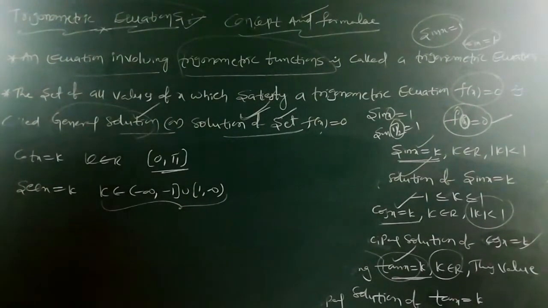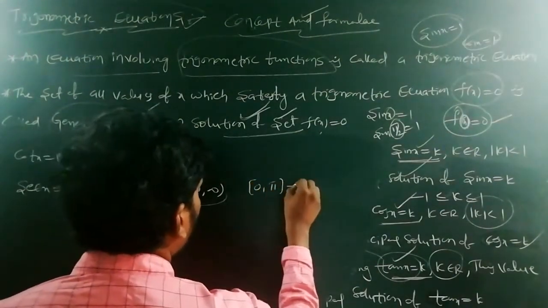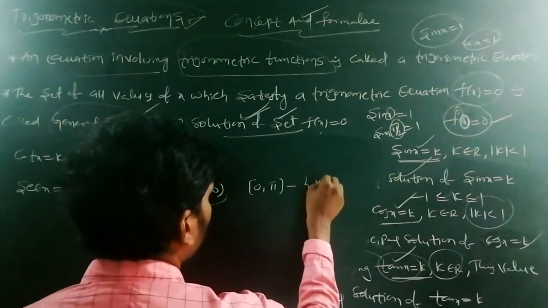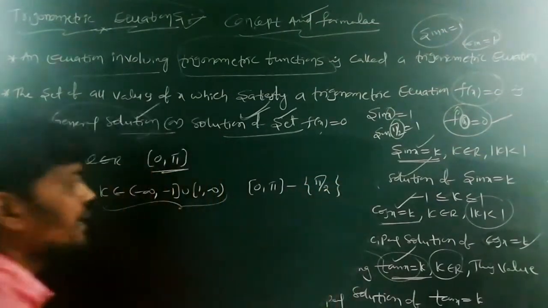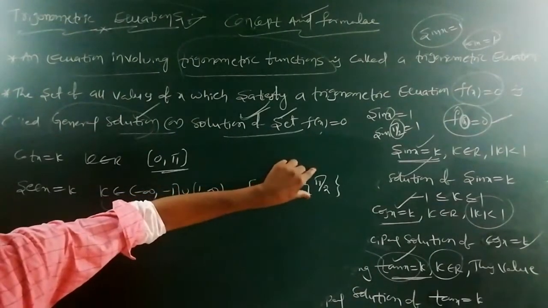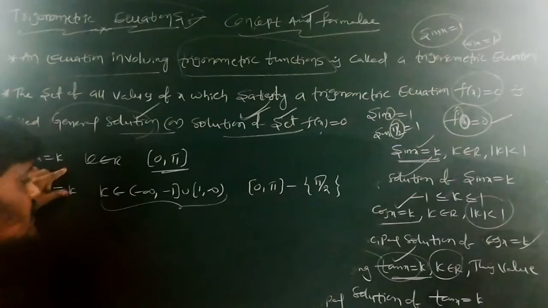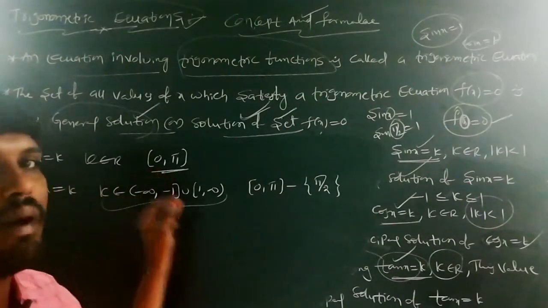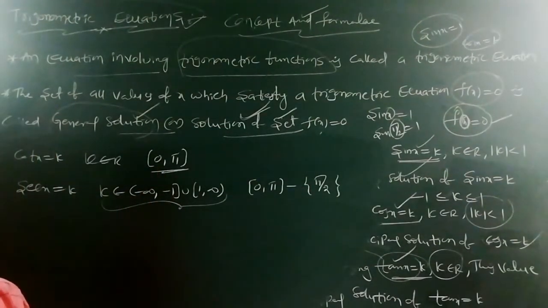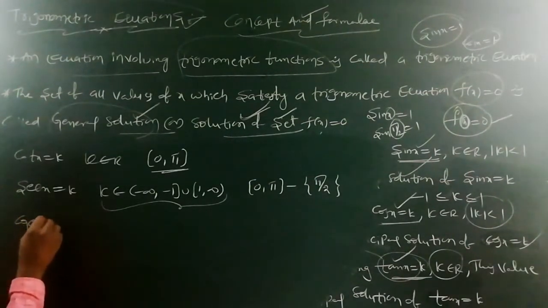In this case, the interval is 0 comma pi except pi by 2. This secant x is equal to k is satisfied where k belongs to minus infinity to minus 1 union 1 to infinity.